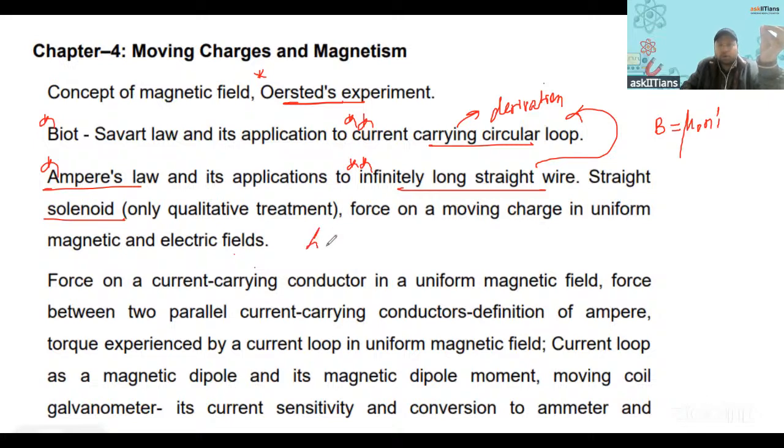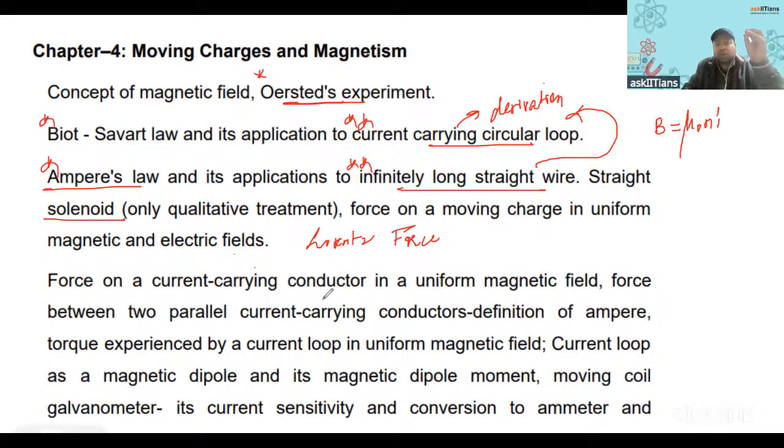That is all about the force known as Lorentz force, right? What is Lorentz force? That it may ask, right? So for derivations, if you ask me, the derivation of the magnetic field due to a current carrying circular loop generally comes. And with respect to Ampere's law, the derivation for the infinitely long straight wire, right?